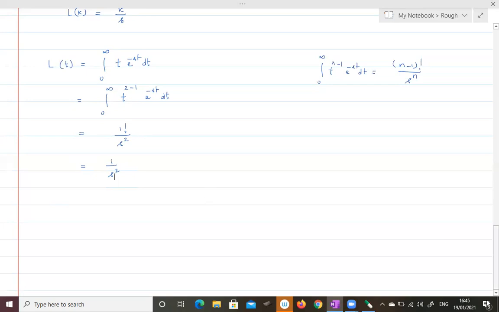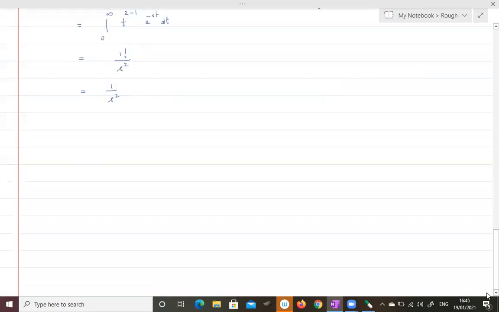Similarly, by extending the powers of t, the Laplace transformation of t square will be 2 by s cube. The proof is: let me use the definition of Laplace transformation, integral 0 to infinity f of t, where f of t is t square, into e power minus st dt, which is nothing but integral 0 to infinity t power 3 minus 1 into e power minus st dt.